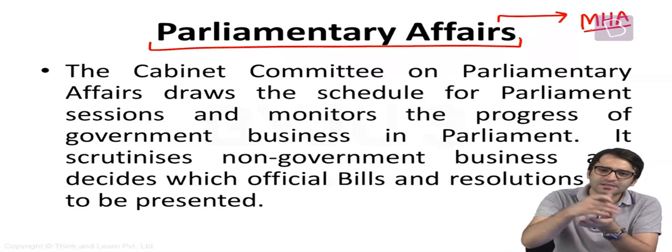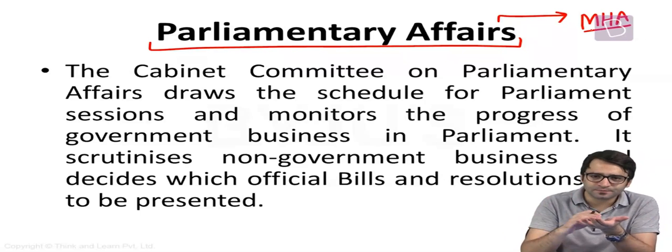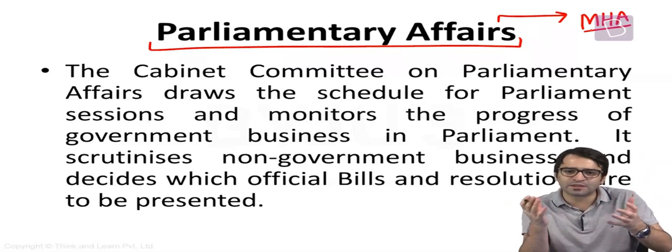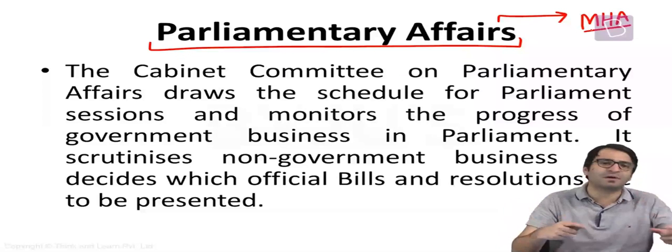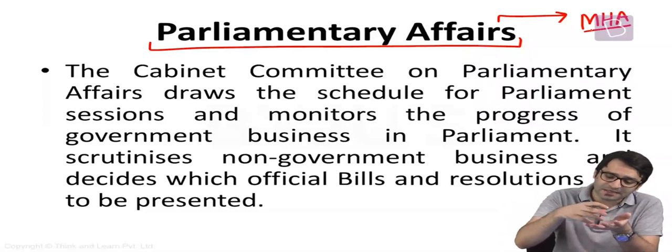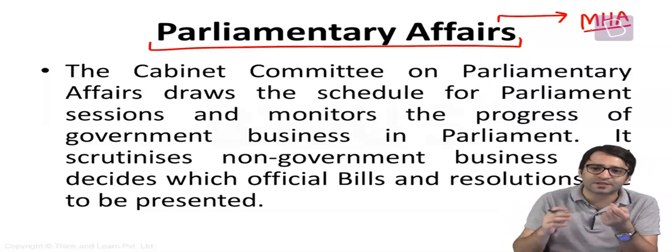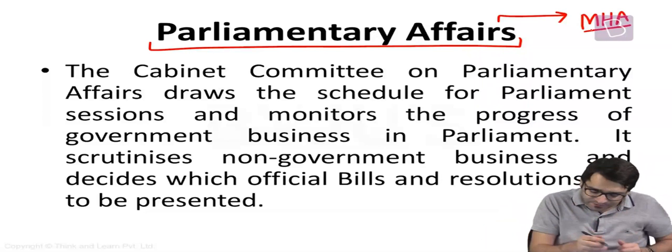We know for sure, and we will discuss this in the Parliament as well, that a parliamentary session is convened by the President. That means the President can convene the session of the Indian Parliament. The President will issue an order and say that the Parliament will meet from this period to that period, for the monsoon session, for the budget session, for the winter session. But the President is a rubber stamp. Basically, the President cannot convene the session of the Indian Parliament without the aid and advice of the Prime Minister and his Council of Ministers. And in reality, this advice is given by the Cabinet Committee on Parliamentary Affairs.